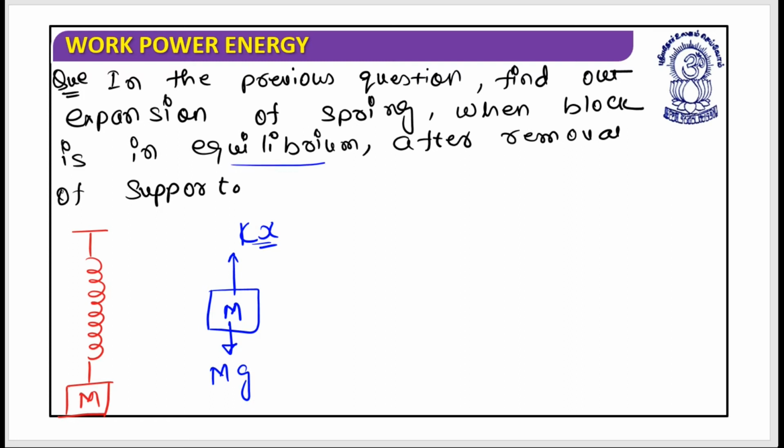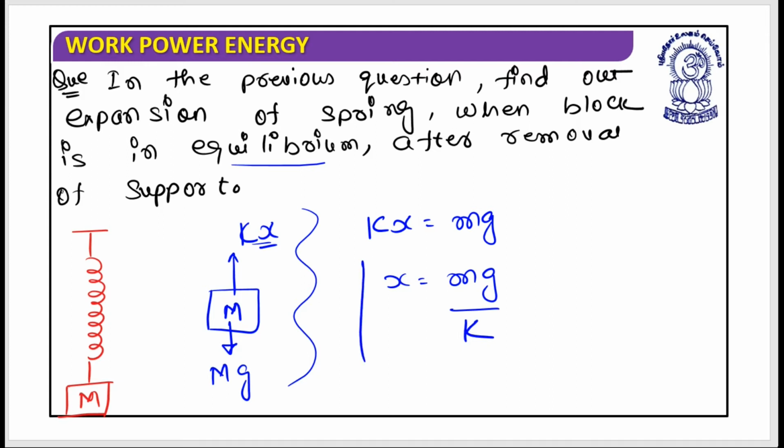As they say that it is in equilibrium, kx should be equal to mg, and from this we can write x is equal to mg by k. Is it clear?